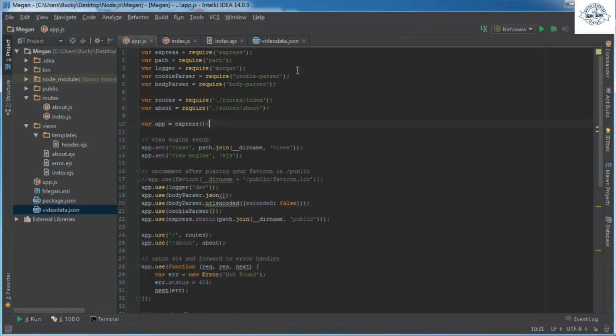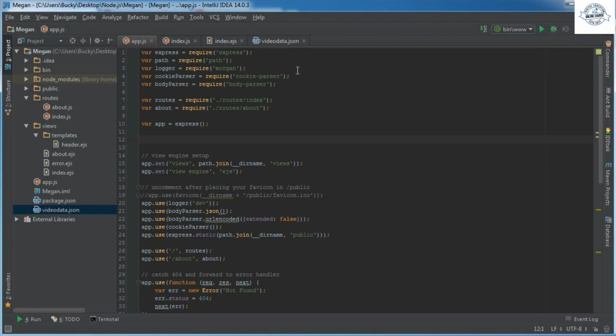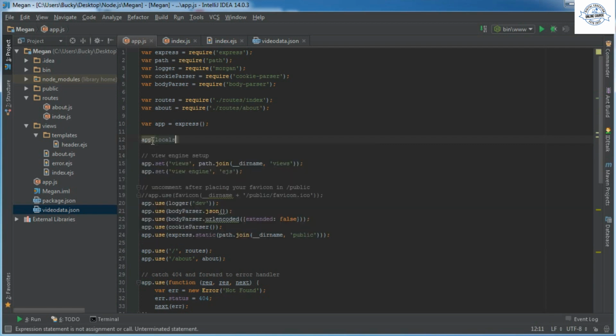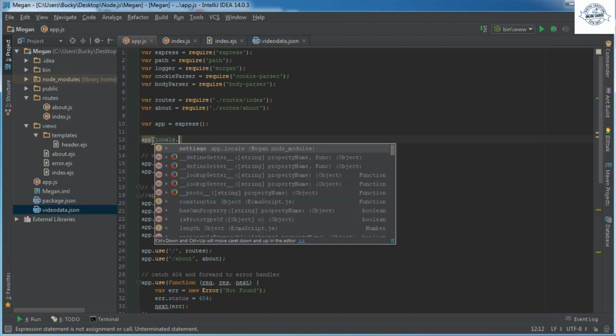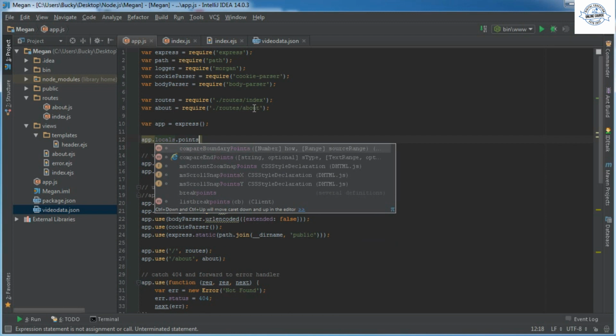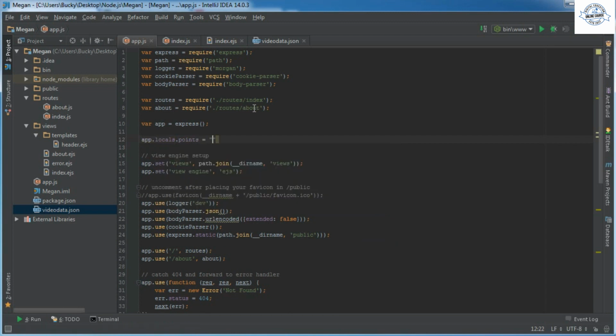So in your app.js, right under this line of code right here, you can actually stick it anywhere. It doesn't matter as long as it's after app. Do this, app.locals right there, and now after this, you give it a variable name. I'm just going to name mine points. Name it whatever you want and set it equal to however many points you think you deserve. I am pretty cool, so I think I deserve 8,713. And it doesn't have to be a number, it can be a name. Just make any variable that you want.